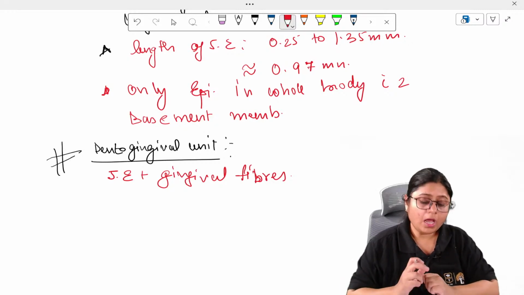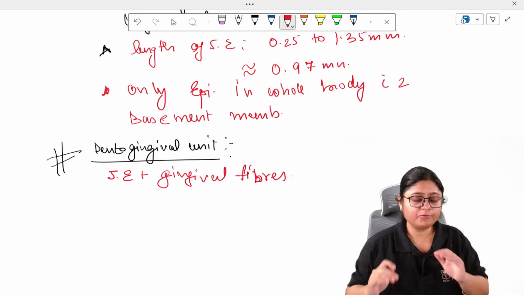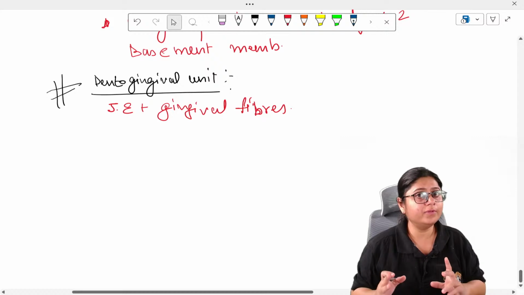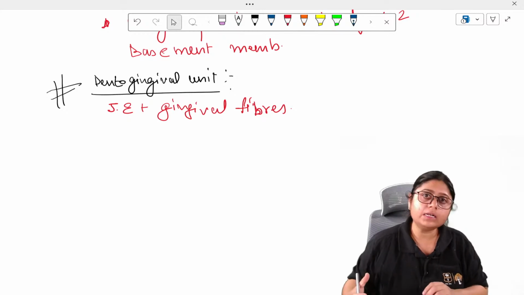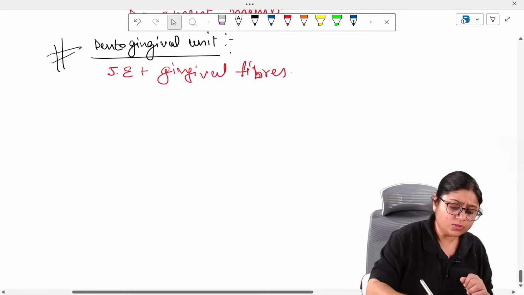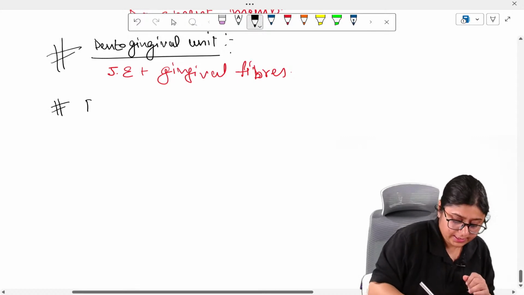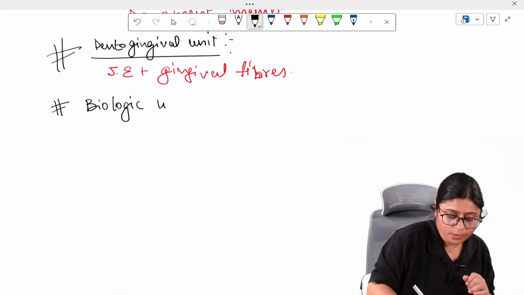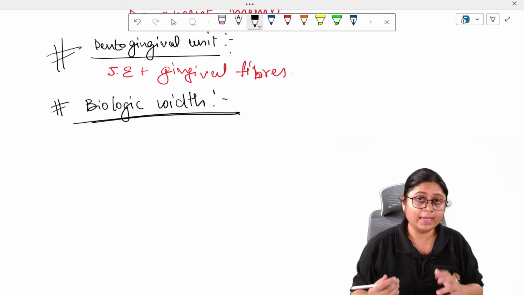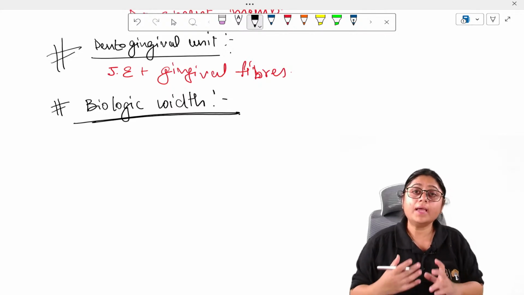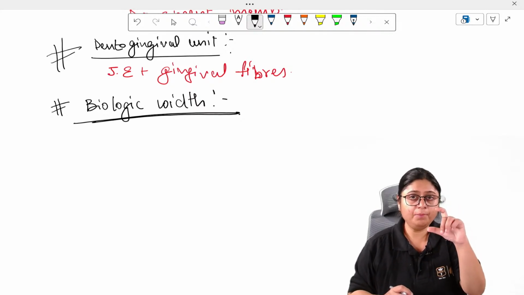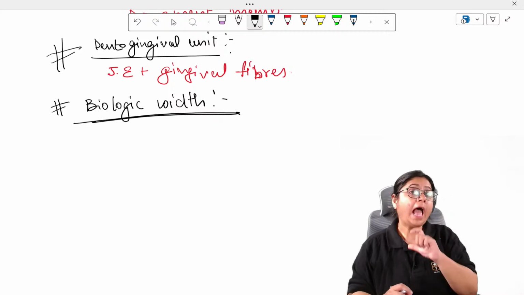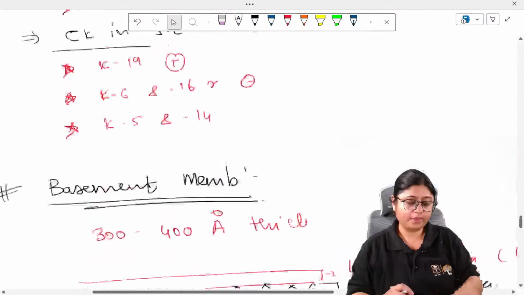Okay. Now, another concept, and this is the last concept which is an important concept, and we will be discussing this in this YouTube live session. After this, we will take a break and then we will start our classes on the app. Okay, guys. So, the next important thing is the concept of biologic width. We get confused about what this biologic width is. So guys, biologic width is the length of the junctional epithelium and the connective tissue up till the alveolar crest.